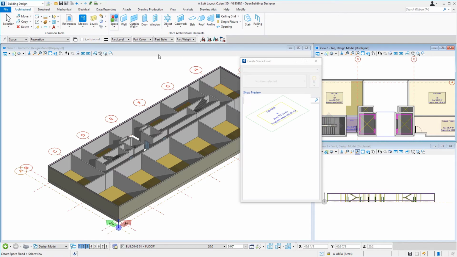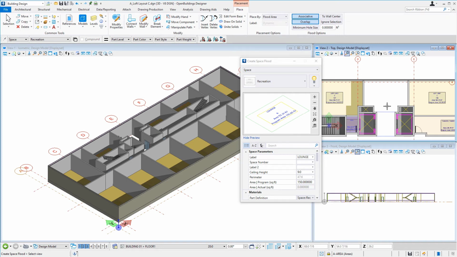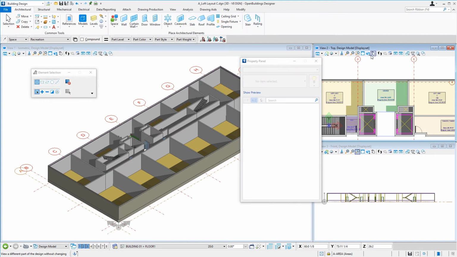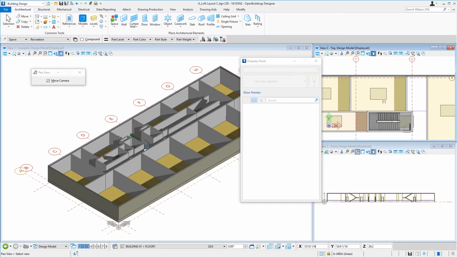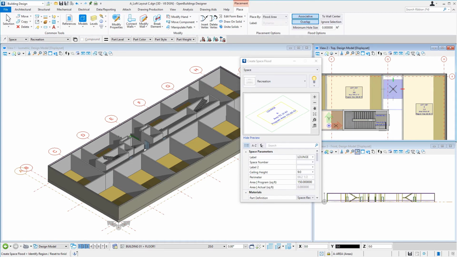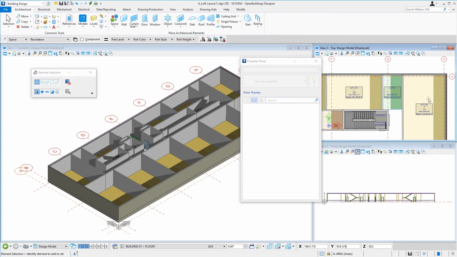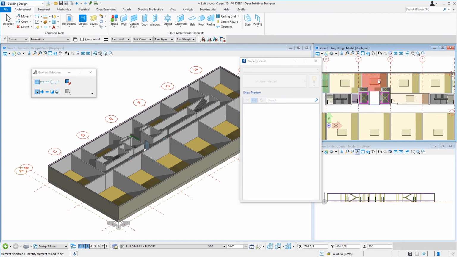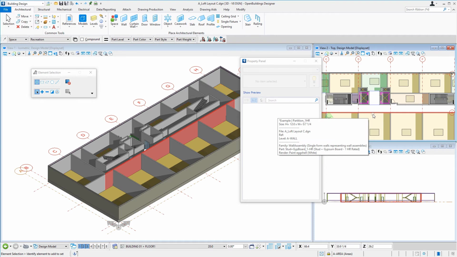So we'll go back to the place space. All the settings remain the same. And we'll do this one. And then right click to reset. Notice those lounge areas are a different color. That's because we selected a different space type and it had a different part associated with it. And we would then be able to color our plan accordingly.